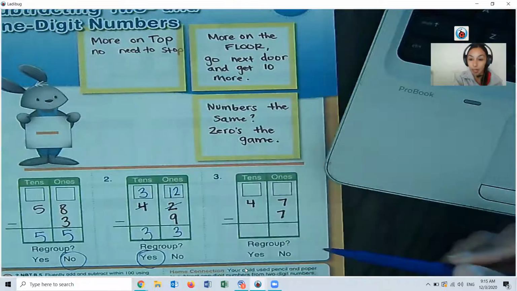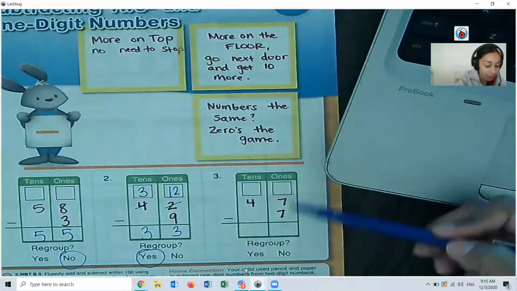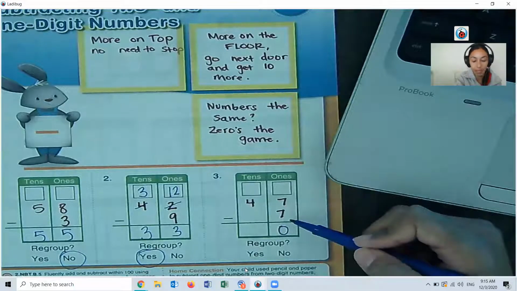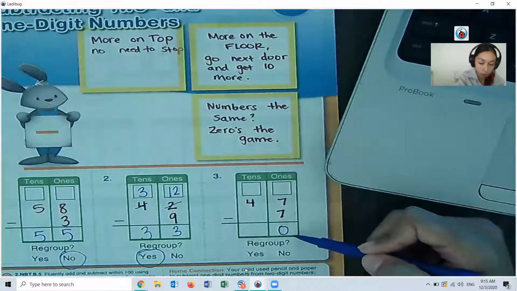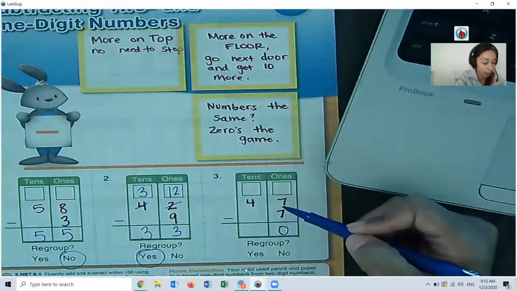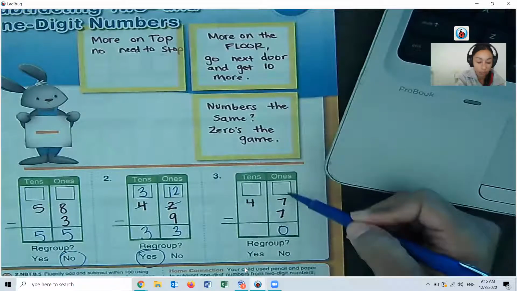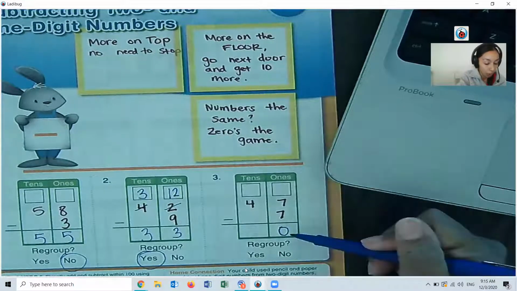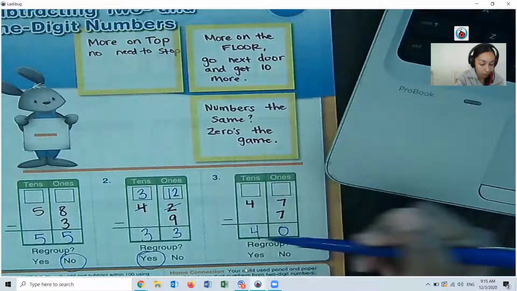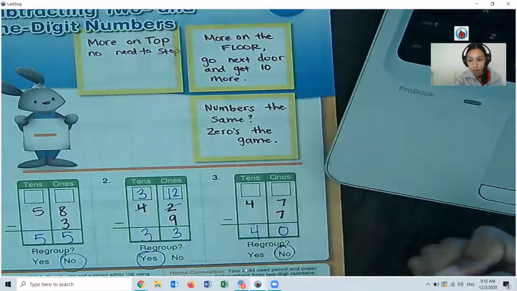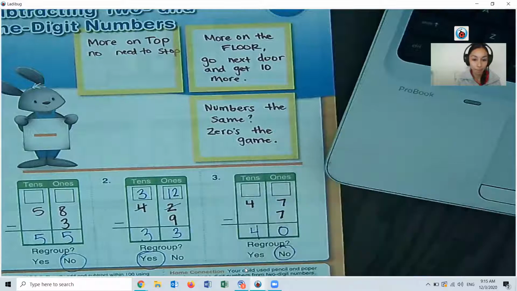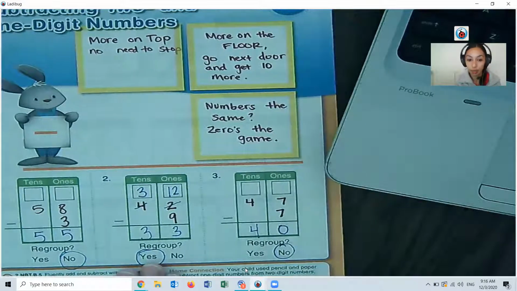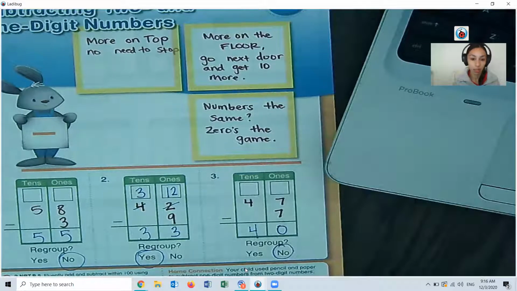And then the last one is an example of numbers the same, zeros the game. So if I have 7 and I take away 7, my answer is going to be 0. I don't need to use my boxes up here because there's no need to regroup. I didn't have to make this 7 be a 17. I have enough. I have 7, I take away 7. I just end up with 0. 4 minus nothing is 4. And this would be another no regroup because we don't have to use those boxes. Okay, so once again, you don't have this sheet, so you get to either write this in your journal or just having seen it and understood it is good enough there.